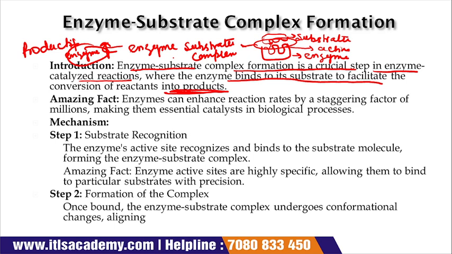At that point the enzyme reacts with the substrate and forms a product, facilitating the conversion of the reactant into a product.